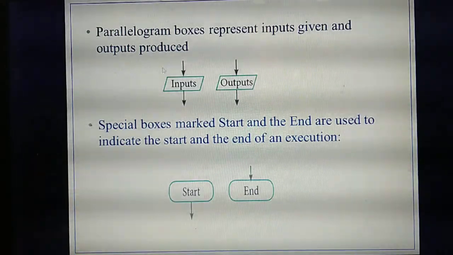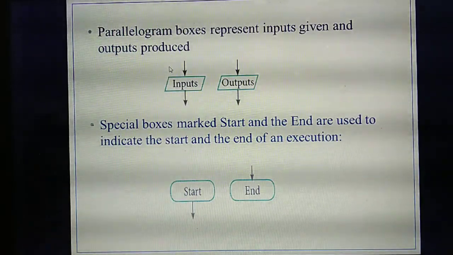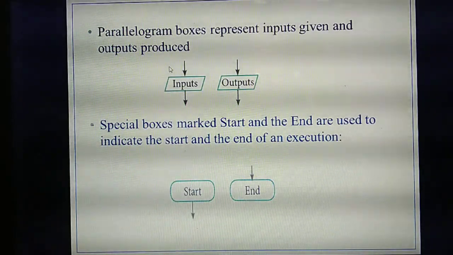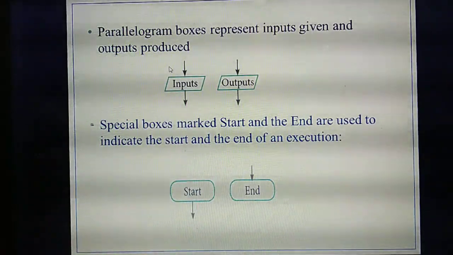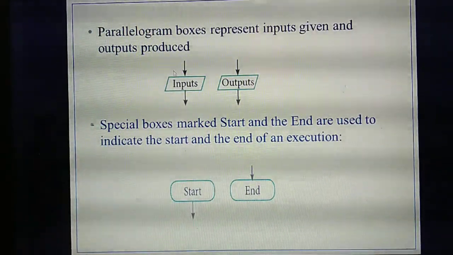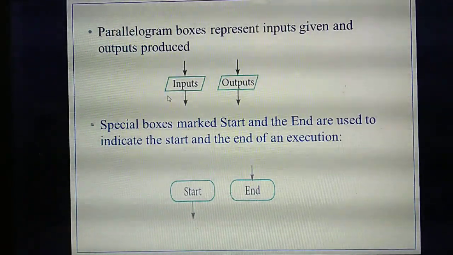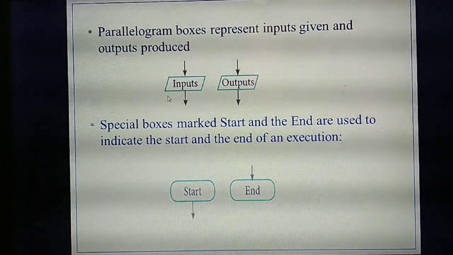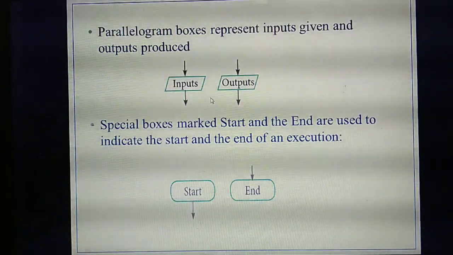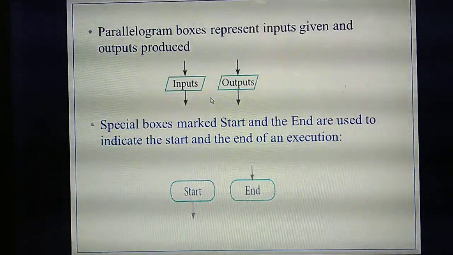So the next thing is the parallelogram. Always use a parallelogram to give inputs and outputs. For example, adding two numbers. How many inputs do you need to give? Adding two numbers, A comma B, so two inputs. That input you need to give in the parallelogram box. As well as the output, C equal to 50. After adding, you store the resultant C equal to 50. That is the output, and that also you need to put in a parallelogram box. So what's the use of a parallelogram? The parallelogram is used to give inputs and outputs.